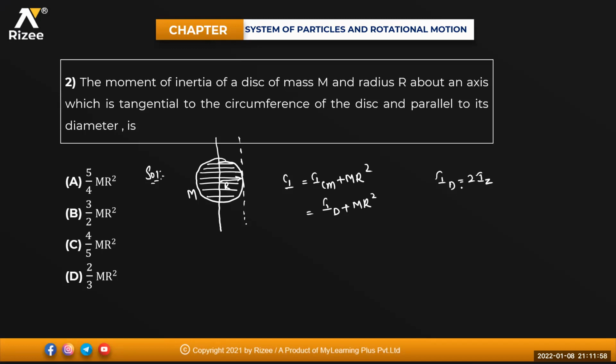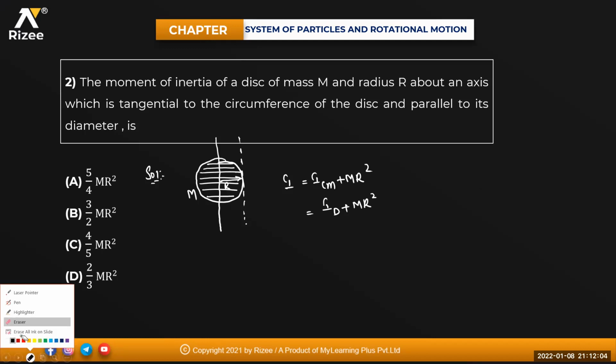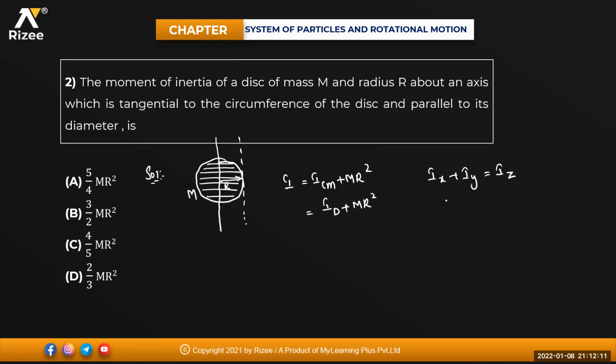Ix plus Iy is equal to Iz. This one is Id plus Id is equal to Iz. 2 times Id is equal to Iz. So moment of inertia about diameter is Iz divided by 2.